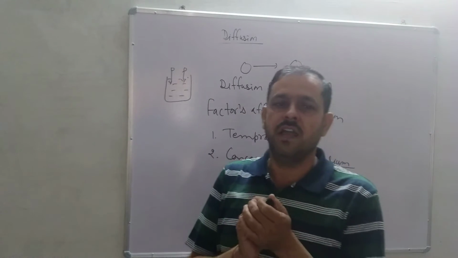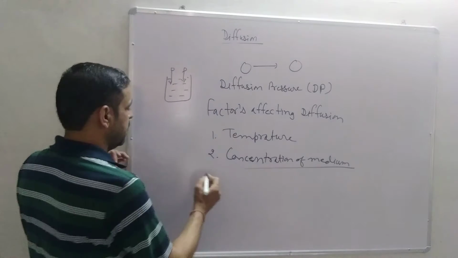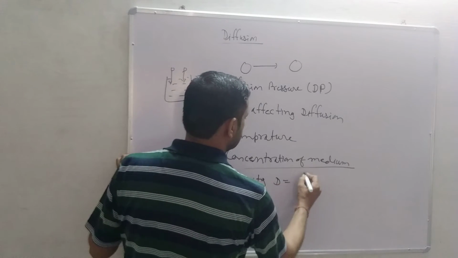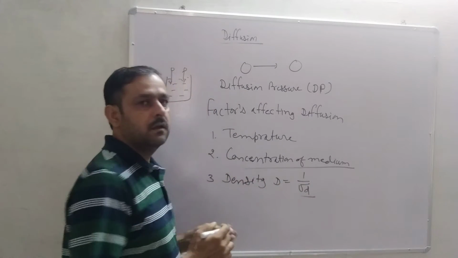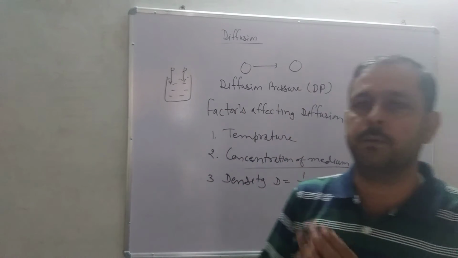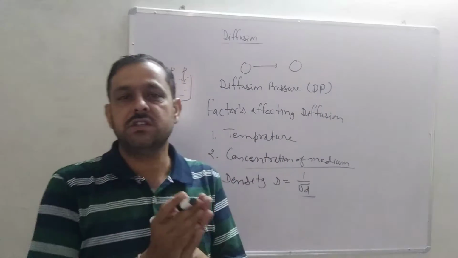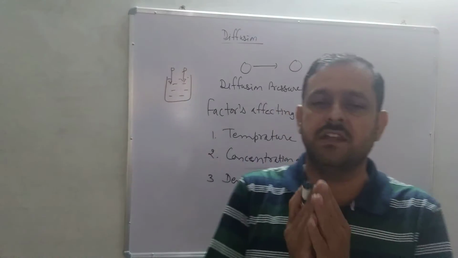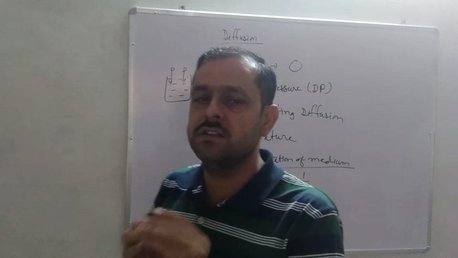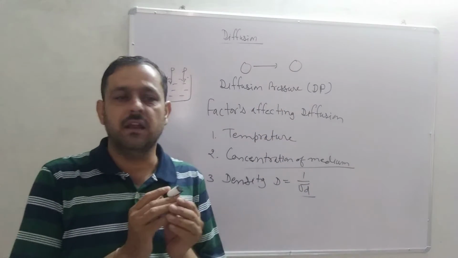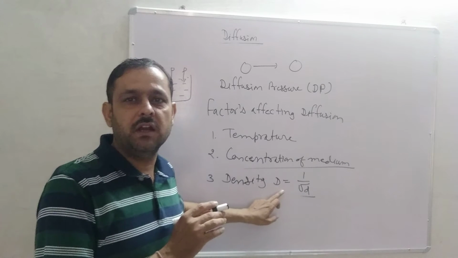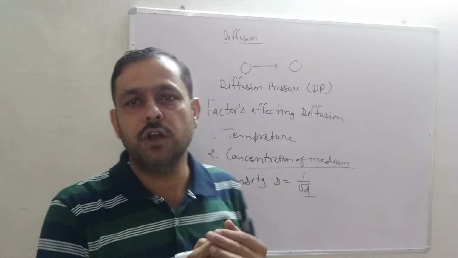And third is density of the diffusing particle. D is equal to 1 upon root d. The rate of diffusion of any substance is inversely proportional to the square root of its density. That is, the rate of diffusion decreases with an increase in density of the diffusing particle. Here small d denotes density and capital D denotes the rate of diffusion.